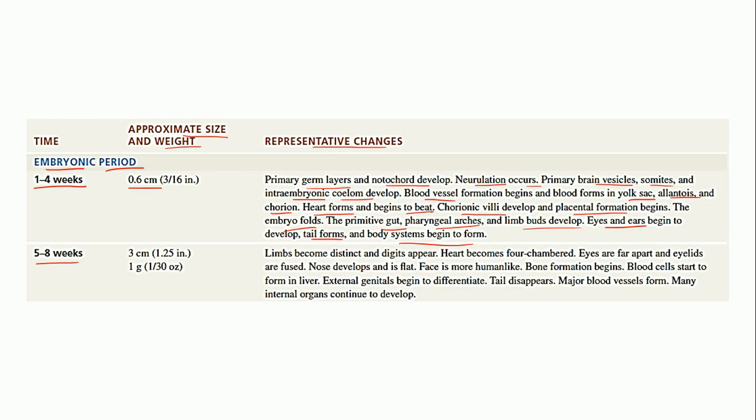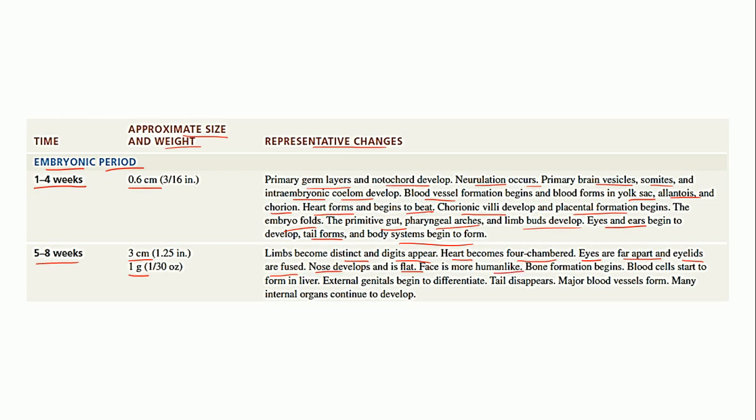Then coming to the next 4 weeks, that is the 5th to 8th week, the size is around 3 centimeters and the weight is 1 gram. In this period, the limbs become distinct, and digits will start appearing. The heart further develops to become 4 chambered. The heart comprises 4 chambers, right? So they will develop during this phase. Eyes are far apart, and the eyelids are fused together. The nose also develops, but it is flatter. The face becomes more human-like.